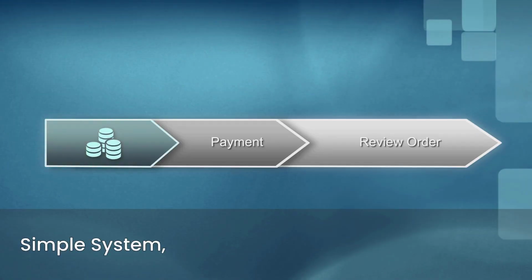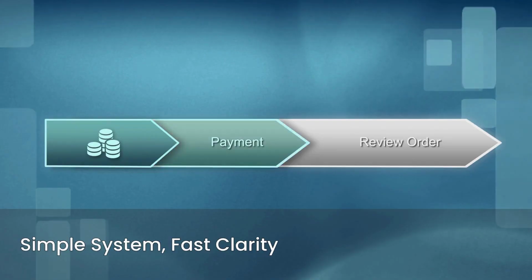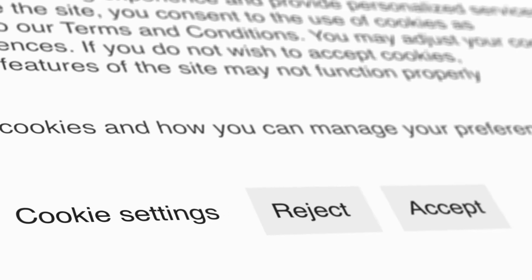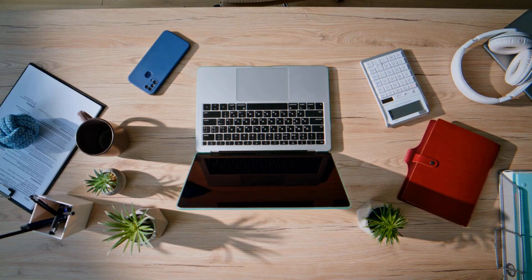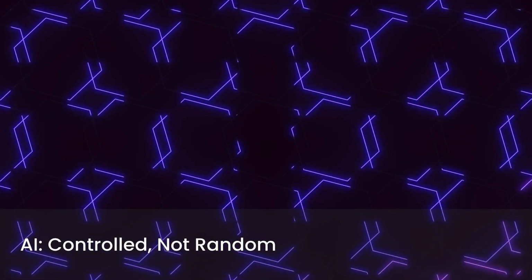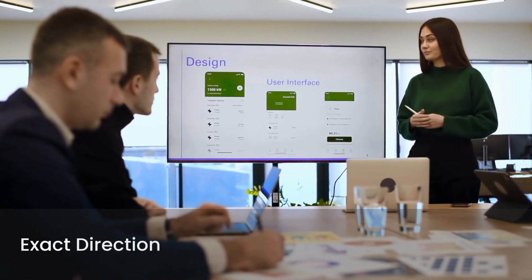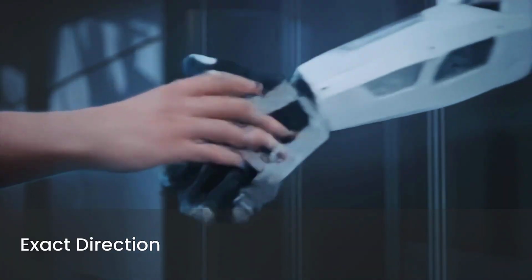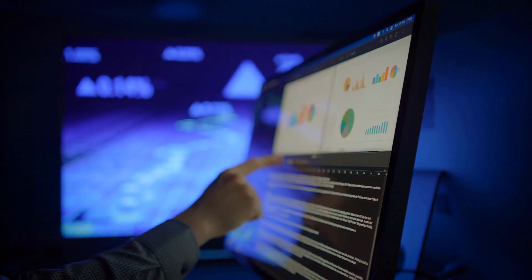A simple AI system can eliminate most of the confusion very fast. It does not require technical skills, it requires clarity and discipline. When you apply the system, AI stops behaving like random assistants. It starts behaving like a tool that executes your exact direction. That is where real productivity starts to appear.